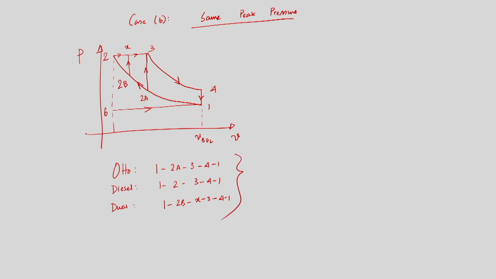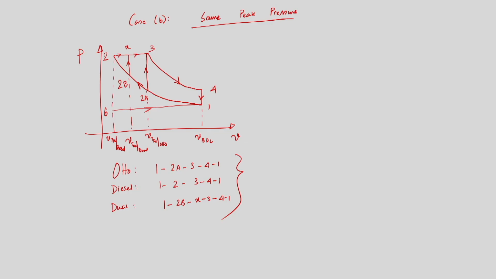So these three are the different processes we have identified in the same PV diagram, and we can see from the PV diagram that V_TDC for Otto. So this is V_TDC for dual and this is V_TDC for diesel. So we can see from the PV diagram that the V_BDC remains the same for all three different cycles, but V_TDC is changing. V_TDC is less for Otto, then dual, and then diesel.